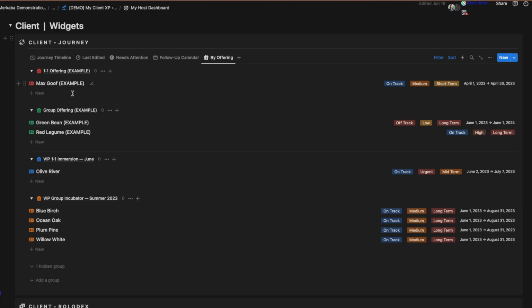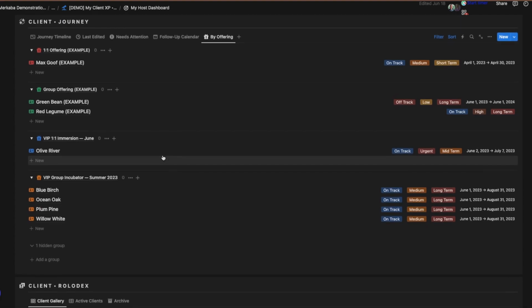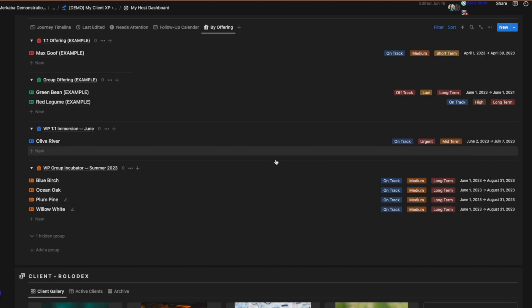Right? And then of course, clients buy different types of offers. Sometimes some clients will be in my VIP, some of them will be in my group sessions, or I have one-on-one offers. And then I could have my workflow, which is something that we're also going to talk about on this page. It's different types of workflows that you can have to help manage yourself. So I could do my client management by offer. So I could say, just for today, I'm only going to work on this offer. So I could say, in my VIP group, I'm going to tackle these 4 clients. I'm going to set a timer, a 2-hour timer, and I'm knocking them out, right? Boom, I'm done with that. And then I can set it down and I could go to my next task. I could take a break, however that is, right?